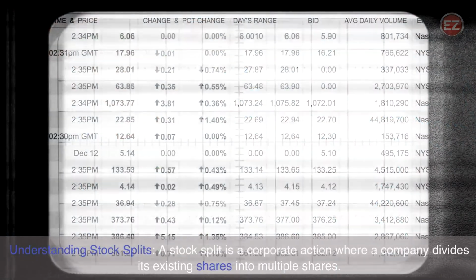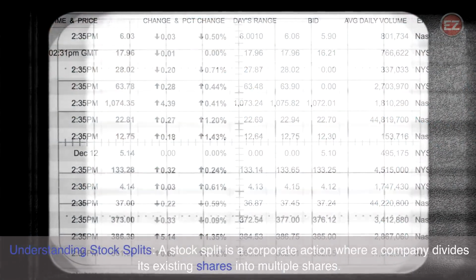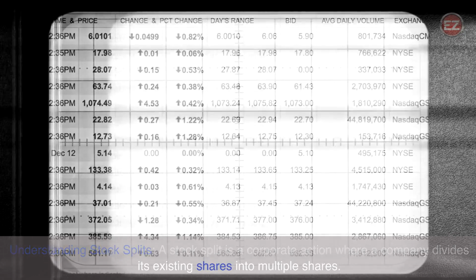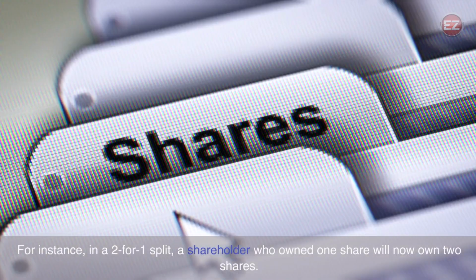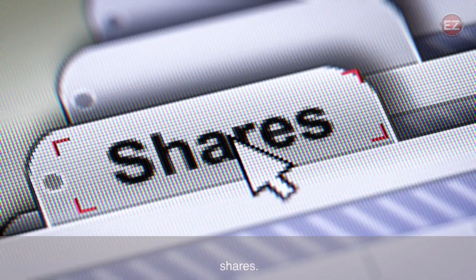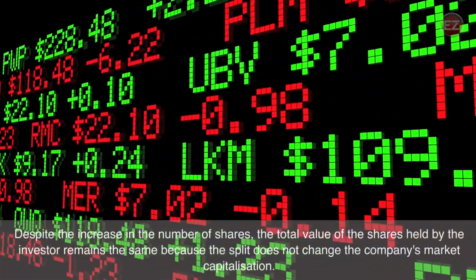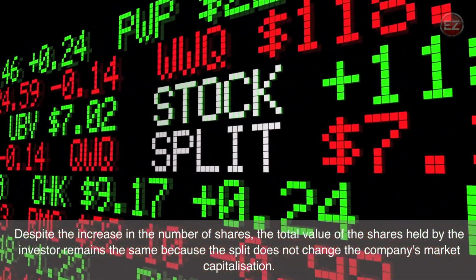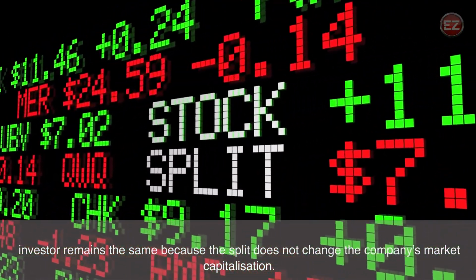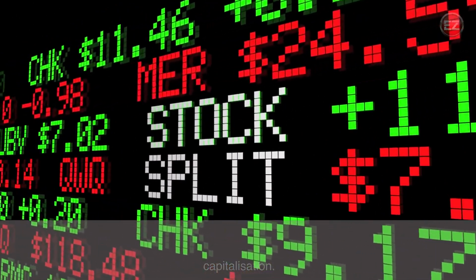Understanding stock splits. A stock split is a corporate action where a company divides its existing shares into multiple shares. For instance, in a 2-for-1 split, a shareholder who owned one share will now own 2 shares. Despite the increase in the number of shares, the total value of the shares held by the investor remains the same because the split does not change the company's market capitalization.